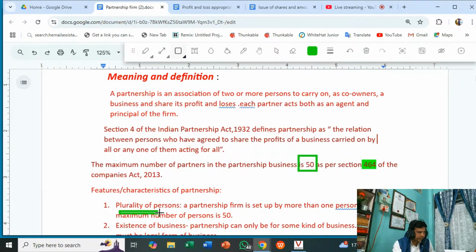It is given as plurality: singular, plural. Singular is sole proprietorship business, and in partnership business a minimum of 2 persons is required. That is why it is plurality. Plurality of persons.